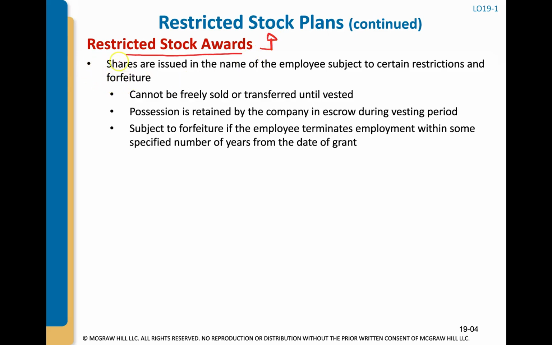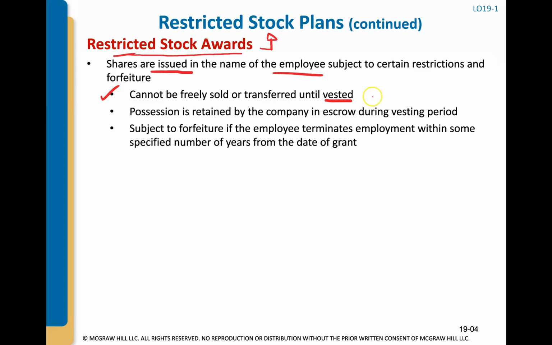In restricted stock awards, the company's shares of stock are actually issued in the name of the employee, but they are subject to restrictions and forfeiture exceptions. While there are restrictions in place, the employee cannot sell or transfer that stock, even though it's in the employee's name, and they have to vest in the stock.